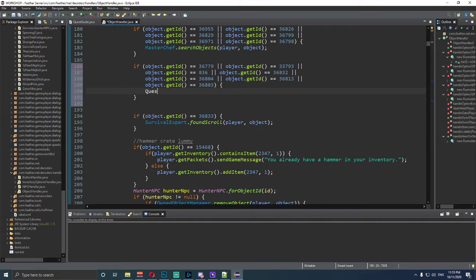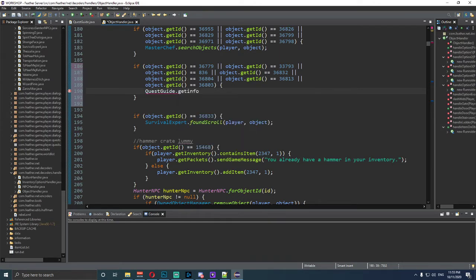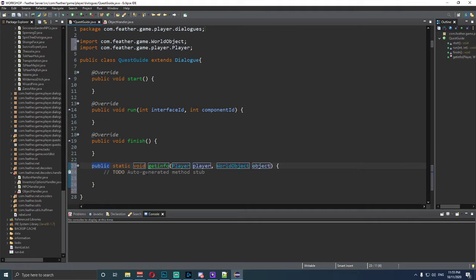We need to type in QuestGuide dot, and we don't have this at the moment, but type in getInfo. We want to do open and closing brackets, type in player, and then object. Okay, so that's what we need to do. Semicolon at the end, and make sure we do that. We can go here and we can create this method. Now that we've got that method, this is what we're going to be writing in shortly. But before we do so, let's write up all of the integers and the booleans, okay?